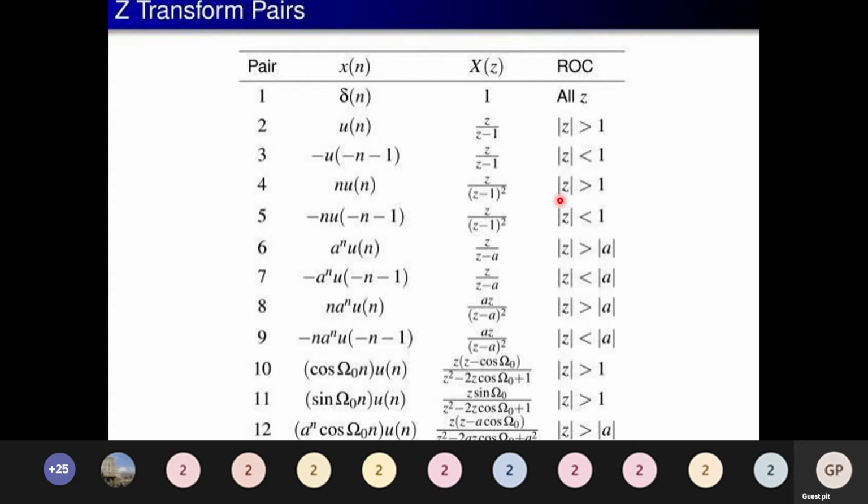For the first case it is mod z greater than mod a, and for the second case it is mod z less than mod a. Similarly, we can see for cos n omega naught u of n and sin n omega naught u of n. These are all standard pairs that you should remember, because while solving GATE problems, how fast you solve matters. So try to remember all these things.